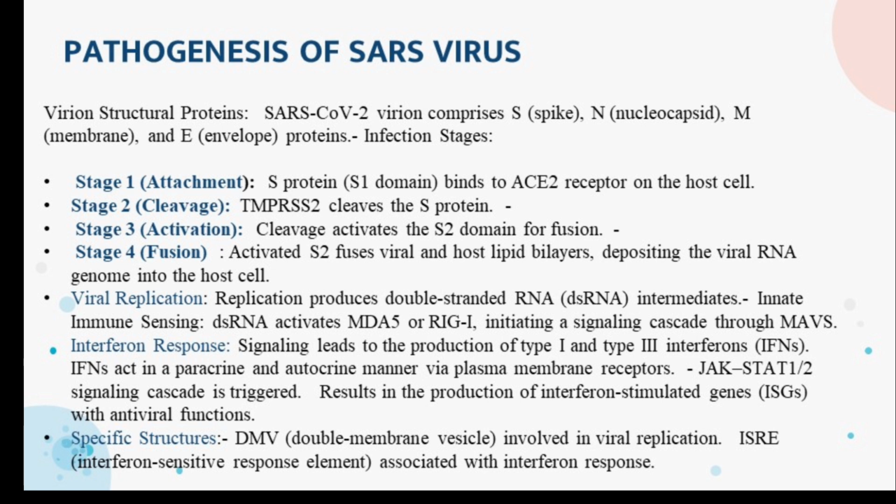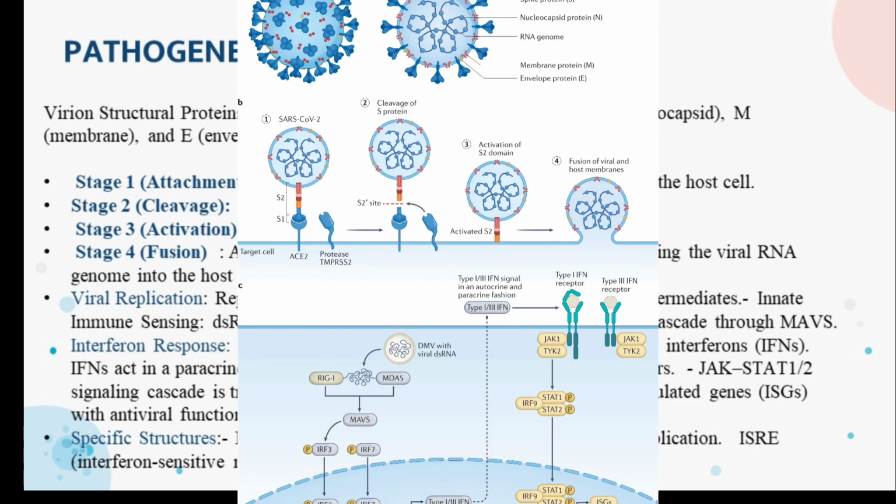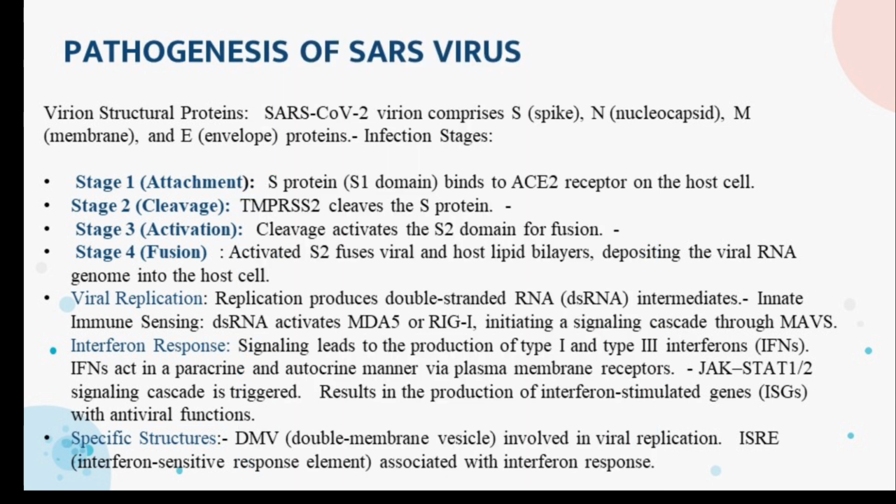Pathogenesis of SARS virus. The SARS coronavirus virion consists of spike, nucleocapsid, membrane, and envelope proteins. Infection stages: attachment, cleavage, activation, fusion. Stage 1, attachment: the S protein binds to the ACE2 receptor on the host cell. Stage 2: transmembrane protease serine 2 cleaves the S protein. Stage 3, activation: cleavage activates the S2 domain for fusion. Stage 4: activated S2 fuses the viral and host lipid bilayers, depositing the viral RNA genome into the host cell.